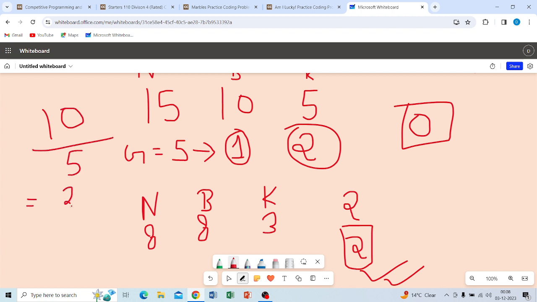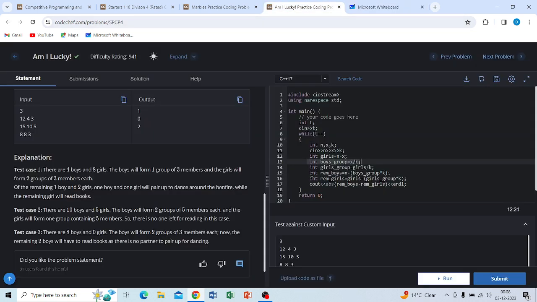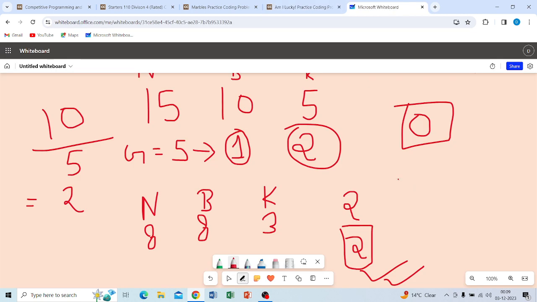So there are two groups. Okay, so you can simply solve this, and the girls group is as it is. The remaining boys means x minus boys group into k. So the remaining boys is this, and the remaining girls as it is. Okay, and now what you will do, you will simply print the remaining boys minus the remaining girls.